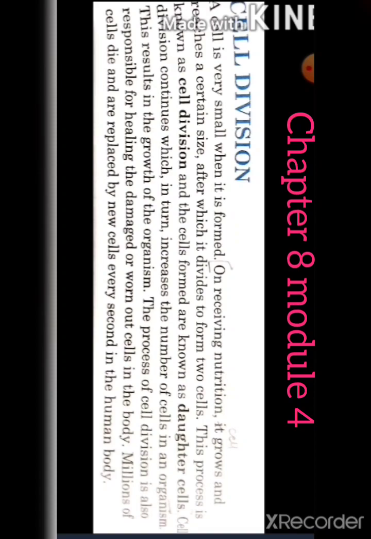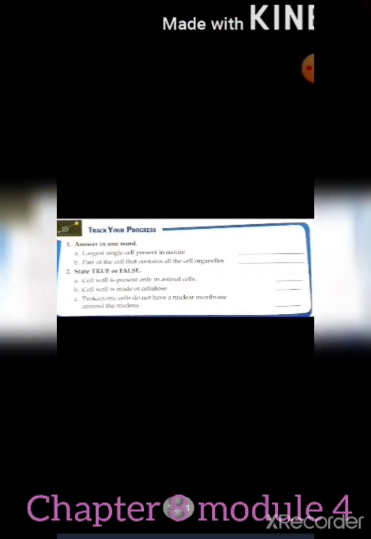Here you can see that I have marked 2-3 lines on receiving nutrition till daughter cells. This part is given in your book, so you can just write these 3 lines from here or from the book in your notebook. Otherwise you can just go through it, you can just read it. It is not very much important to write it in your notebook, but if you want you can just take the 3 lines which is marked here, and you can write them in the notebook. Then we shall be doing the track your progress exercise now.